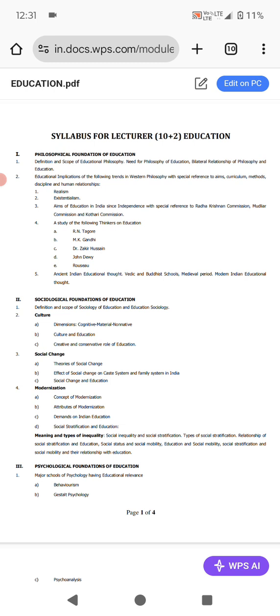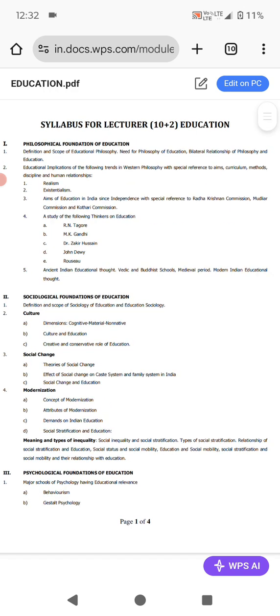Under this we have to study aims of education according to the Western philosophy, curriculum, methods, discipline and human relationships. Then third subunit, aims of education in India since independence with special reference to Radhakrishnan Commission, also known as University Education Commission, and Mudaliar Commission, that is Secondary Education Commission. Radhakrishnan Commission was the first document after independence. One by one we will discuss all.